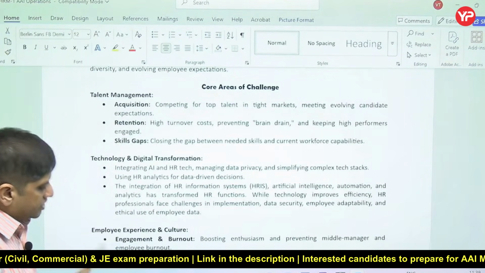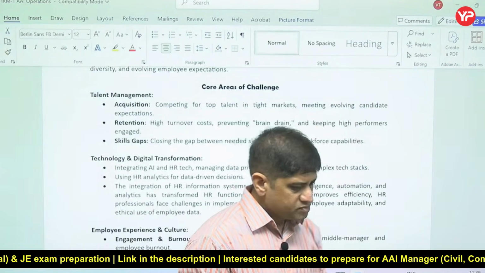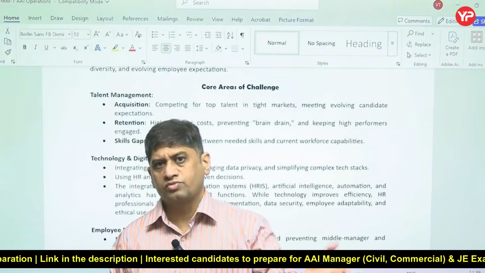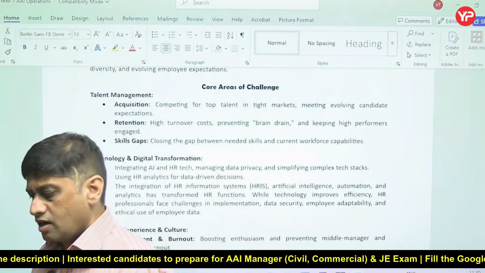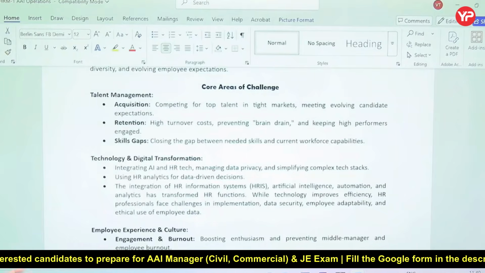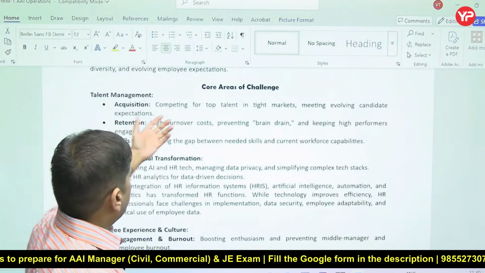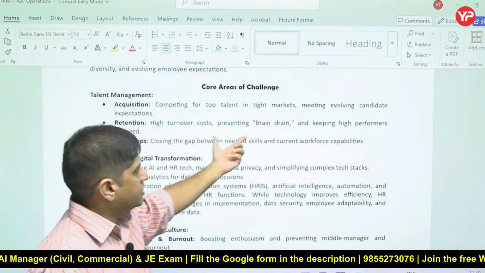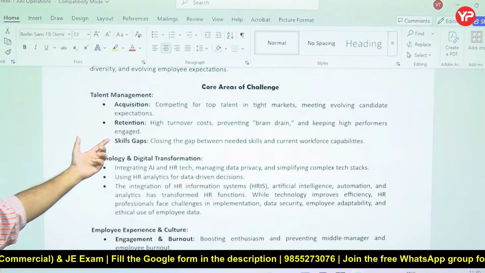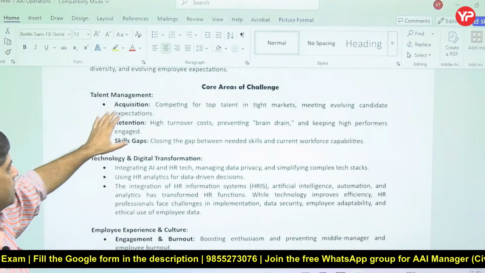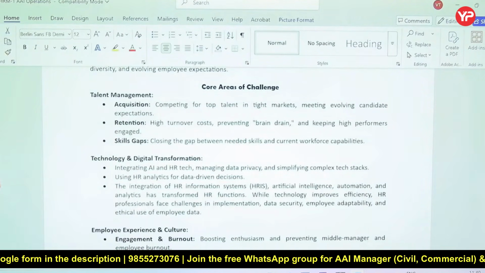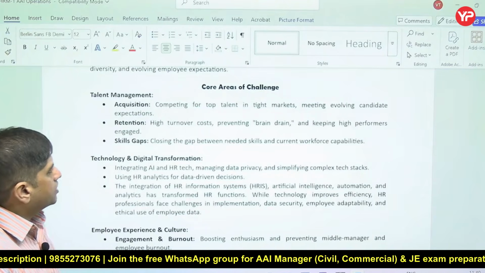Number one, talent management. There is an HR manager, human resource manager. So talent acquisition is one of the challenges. We have to get the right person for the right job, right? So the right candidate who meets your requirement, getting that right person is a challenge. Not only is getting talent difficult, but also brain drain.